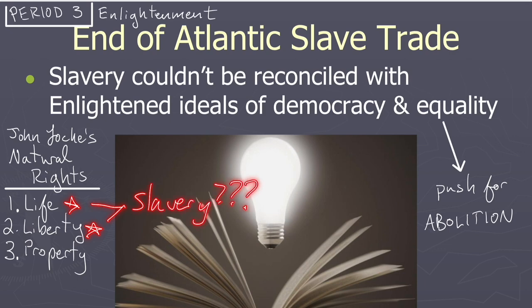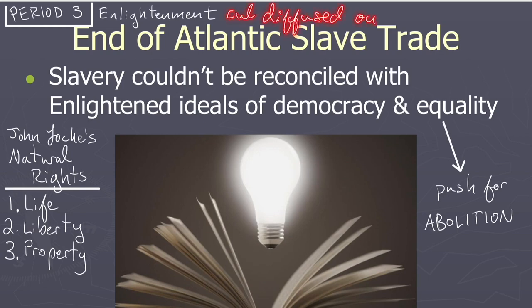Okay, so as these Enlightenment ideals spread through Europe, you're going to see that there's going to be pushback against slavery with abolition, especially in the Americas, as educated people of African descent start coming into contact with these Enlightenment ideals, and they use it to push for abolition. So we're going to see some slave revolts that are prompted by the spread of Enlightenment ideals. And this is going to be one of the most successful slave revolts in history.